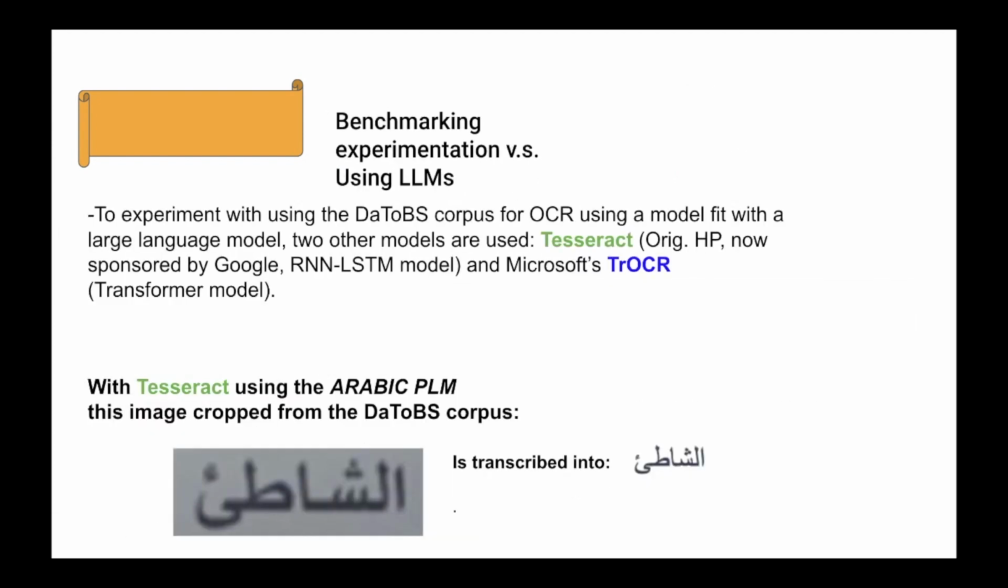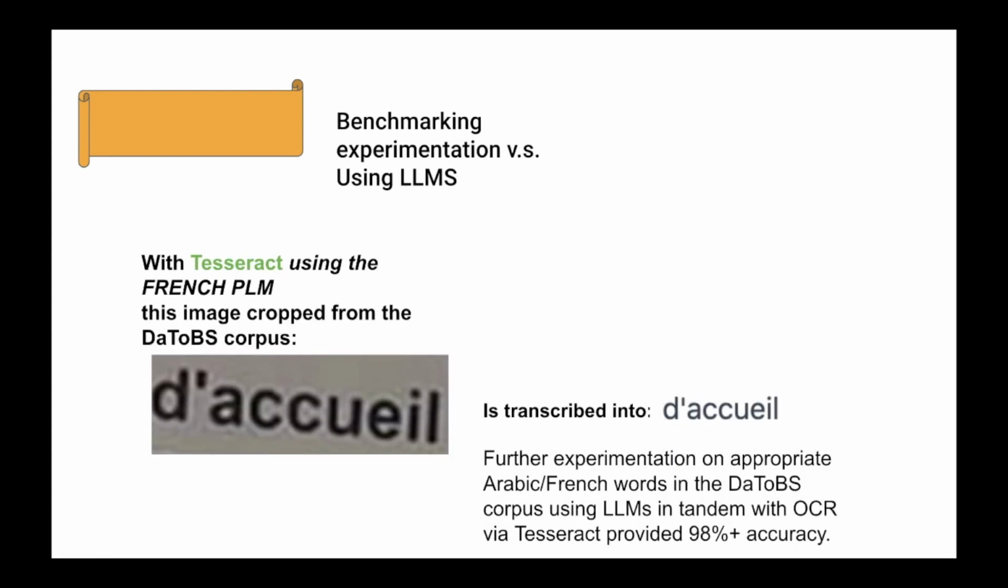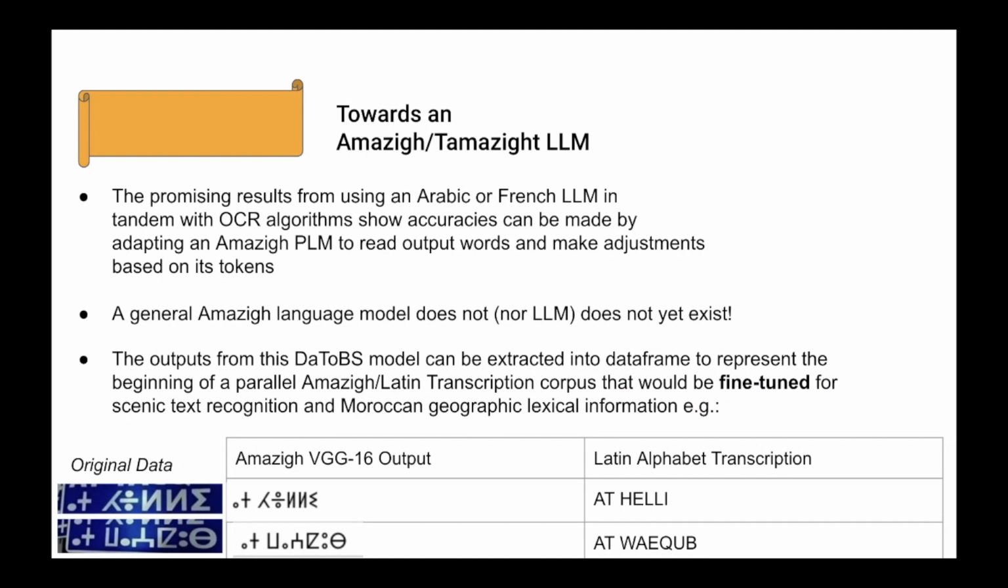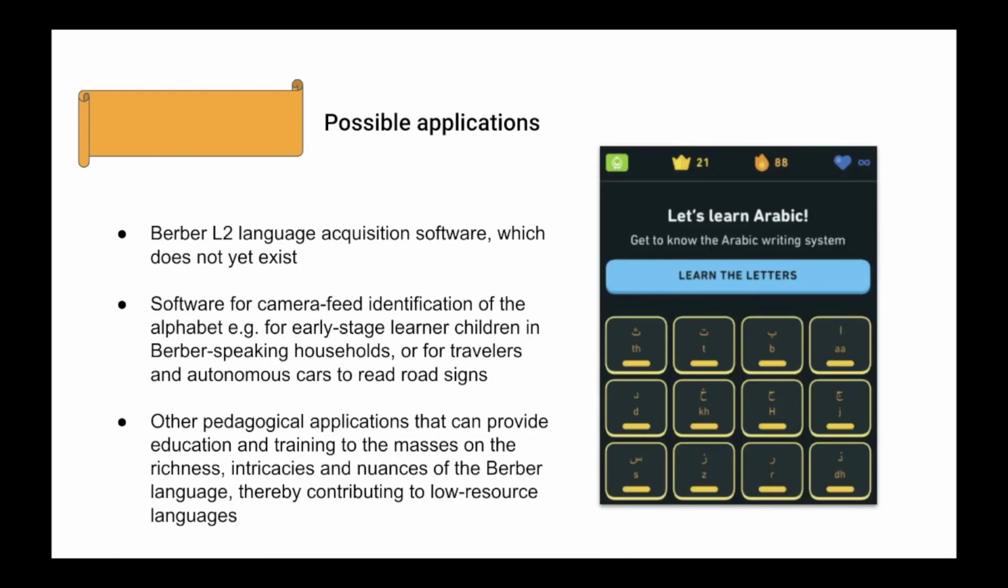We also benchmarked using LLMs to see if this would improve accuracy. Using Tesseract, we were able to achieve 98% accuracy with the Arabic and French PLMs on Arabic and French words that were in the corpus. Unfortunately, a large language model does not yet exist for Berber, but even the text that's in this corpus, their outputs can work towards some type of geographically fine-tuned data set.